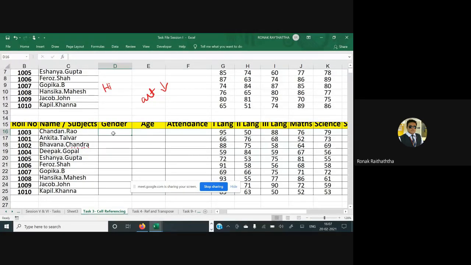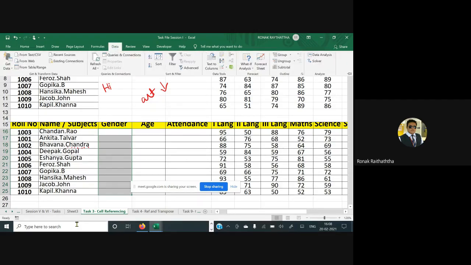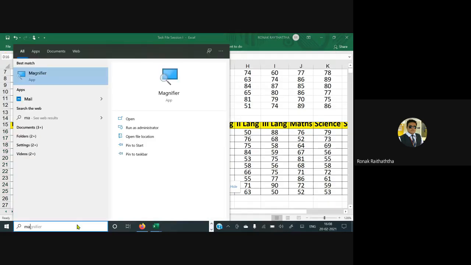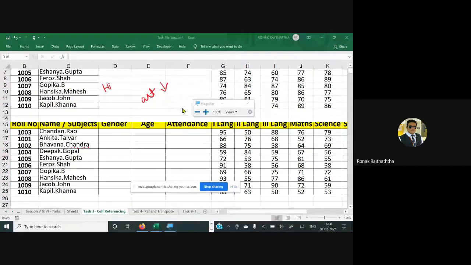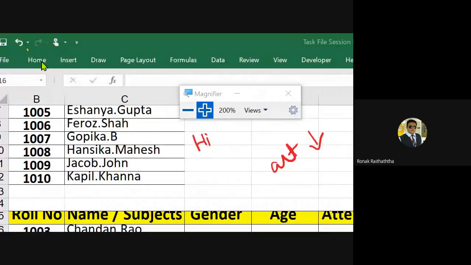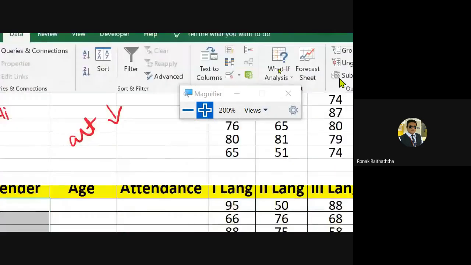Now, if anyone tries to enter anything which is numbers or which is not the text, then Excel should stop it. It could be related to the dates, it can be related to the time, it can be related to any sort of data in a format which is not text alphabets. So Excel should restrict it. Step number 1 is always going to be the selection of the data. Then you go to the data tab. Then we go to the data validation.